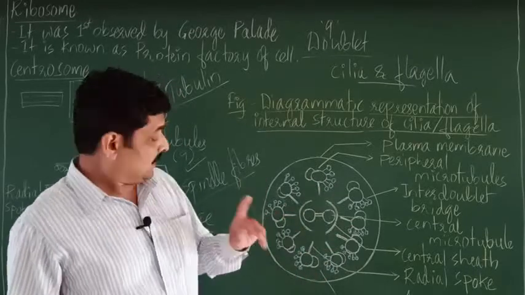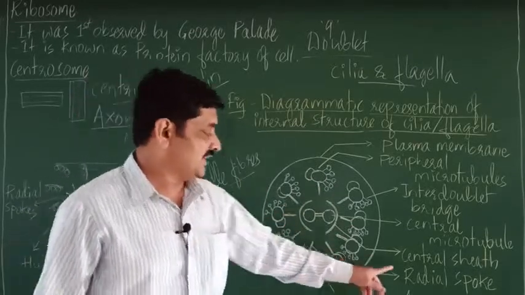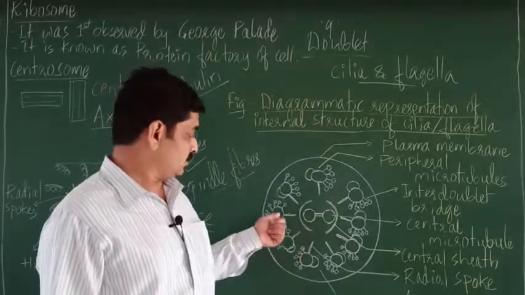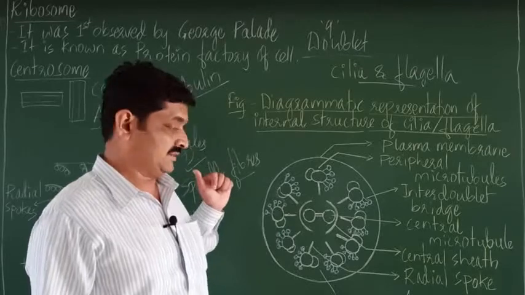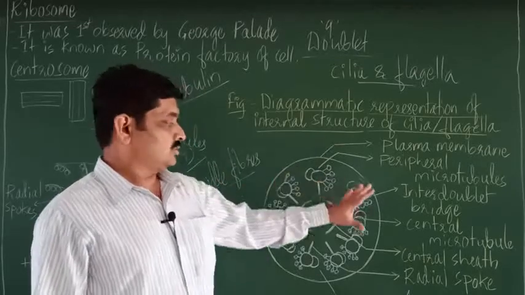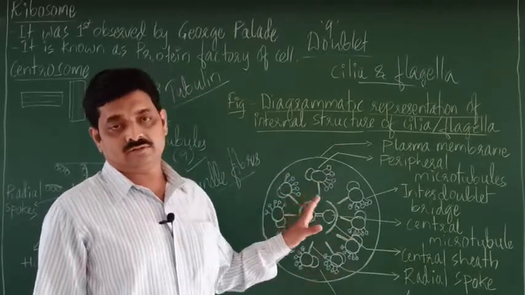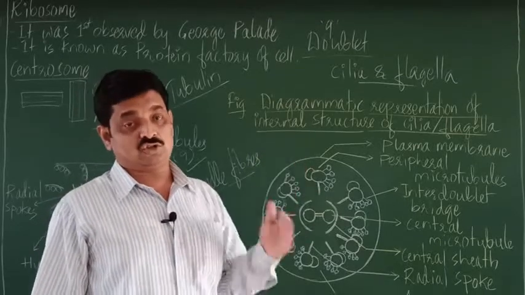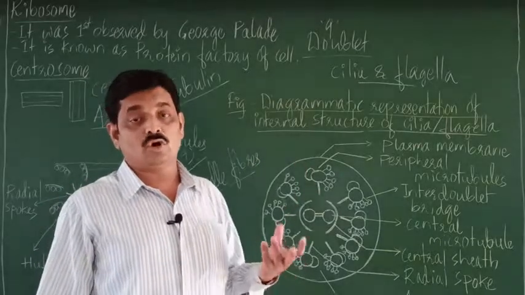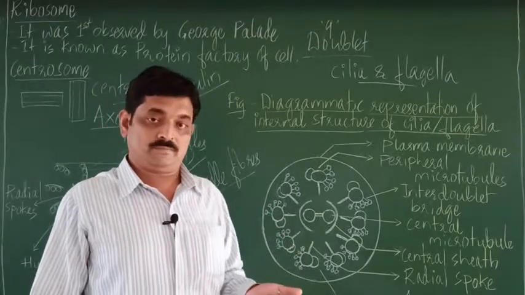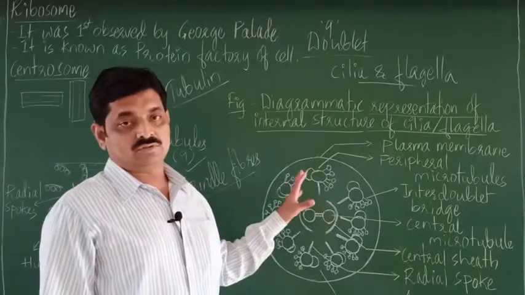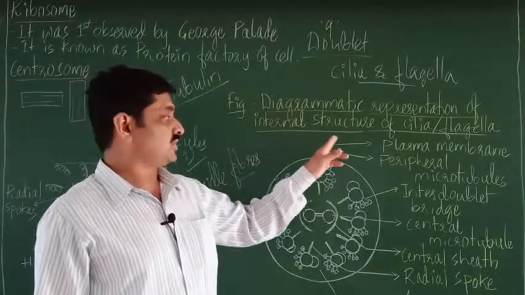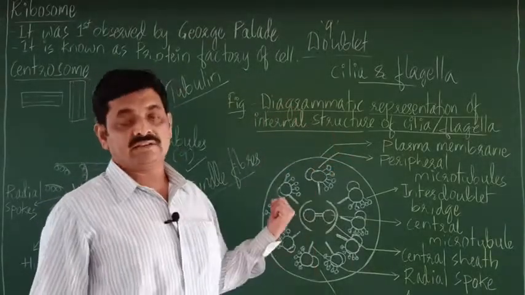There are 9 radial spokes which connect the central sheath with the peripheral doublets. So this is what you observe in the section of a cilium or flagellum. Fine. So that is about the diagrammatic representation of internal structure of cilia and flagella.